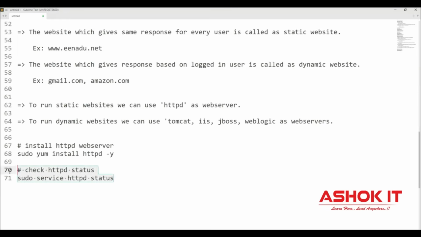With this you can check the status of the server. Whenever you install it the first time, it will be in the inactive state. How to run that server? sudo service httpd start. By using the first command, we install the web server. By using the second command, we verify the current status of the server. By using the third command, we start the server.